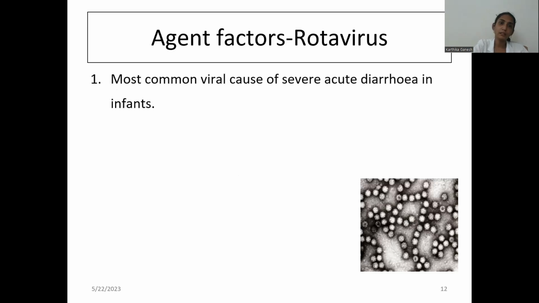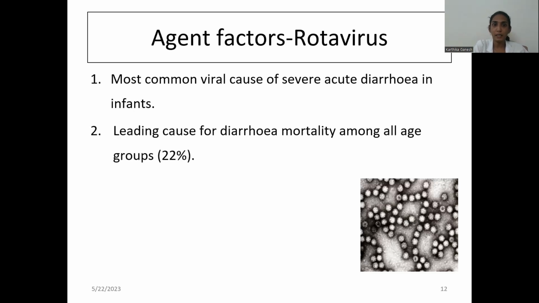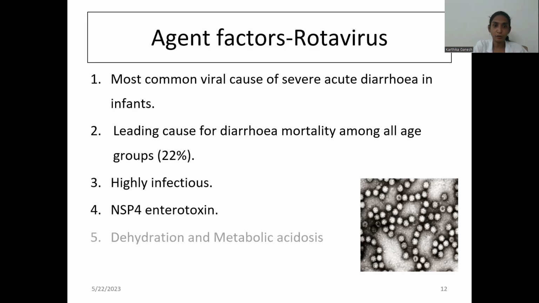Next is rotavirus. Rotavirus is a common viral cause of acute diarrhea in infants, and it is a leading cause of diarrheal mortality among all age groups, and it is highly infectious. The toxigenic factor is NSP4 enterotoxin. Here the most common pathogenesis is dehydration and metabolic acidosis.